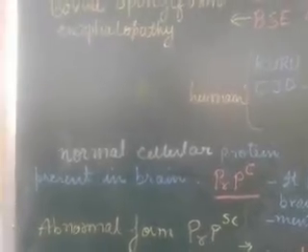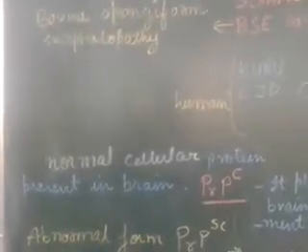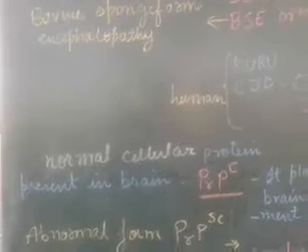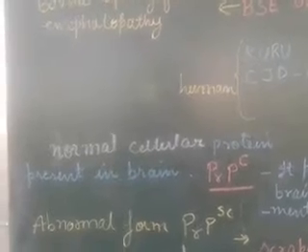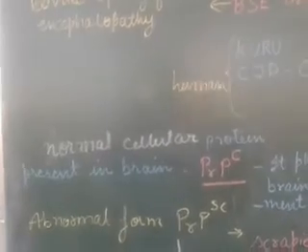So how do these prions work? Normally, they degenerate the nervous tissue, that is basically the brain. They degenerate the brain and may cause diseases like dementia and insomnia. So how does the activity of prions take place? There are some normal cellular proteins present in the brain, that is in nervous tissue.